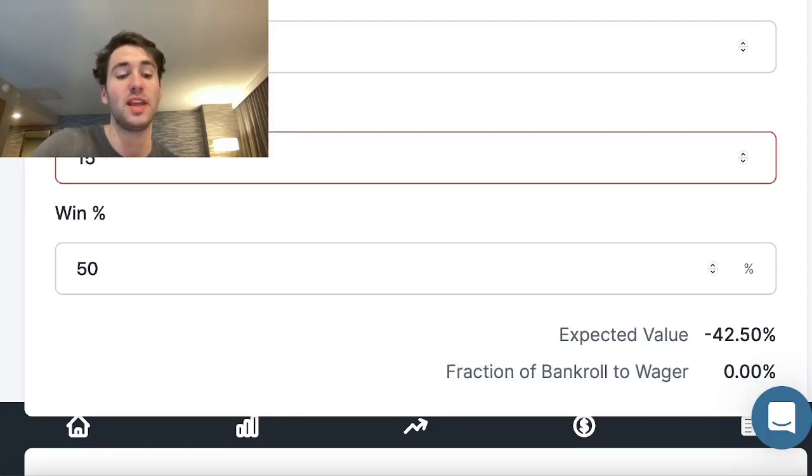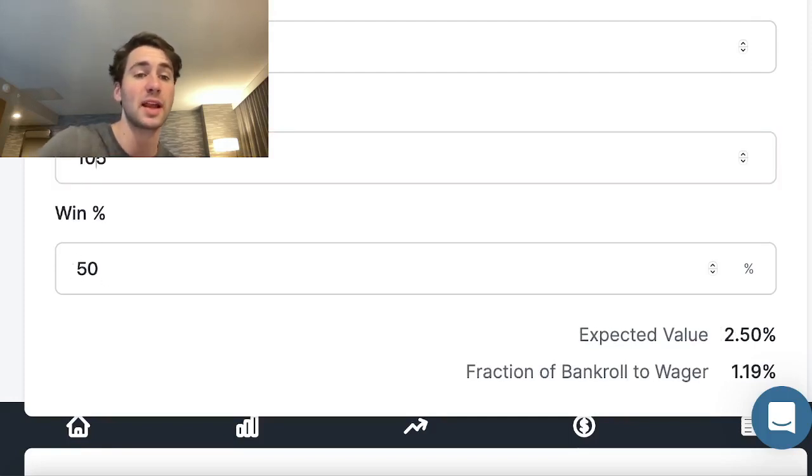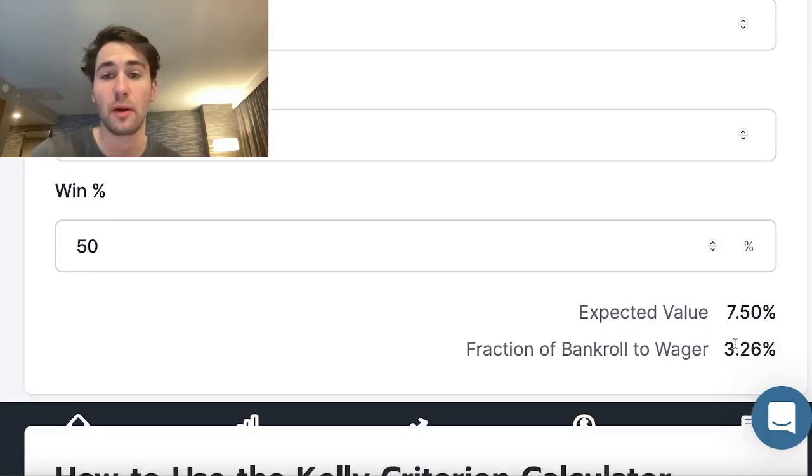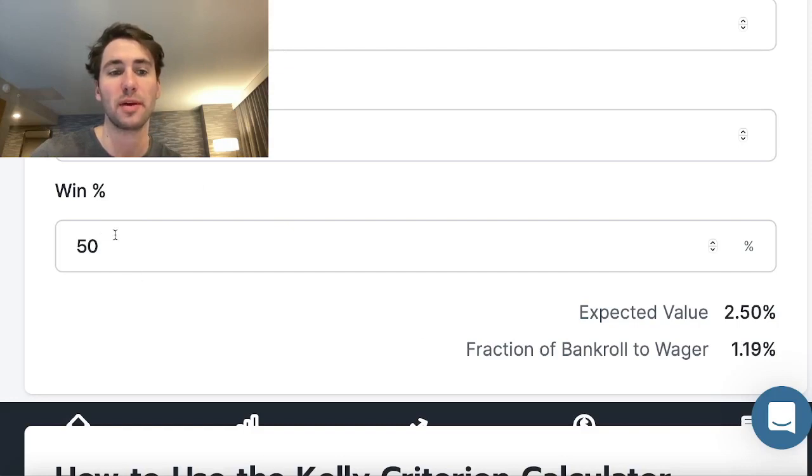What's cool about this calculator is it will tell you, okay, imagine if we were getting plus 115 odds, we're still winning 50% of the time. So now we're getting better odds, not plus 105, we're getting plus 115. So now we should obviously bet more, 3.26%. We should put 3.26 units on this play. What if we're getting plus 165? Now we should put 9.85% of our bankroll on this play, right? 9.85 units. So long story short, as you change the odds and the win probability, you're going to notice that it will affect the fraction of your bankroll you should wager, right?